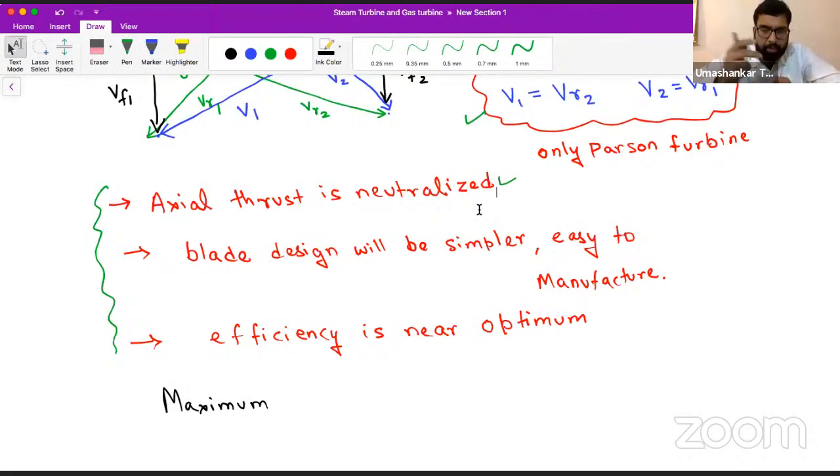Some of you must be thinking, sir, 16 hours have gone and you are still teaching steam turbine. I would say no. In those 16 hours, 8 hours I have taught compressible flow also. So you are covering parts of 2 topics. Also, we have covered the impulse turbine, which is common in fluid machinery.